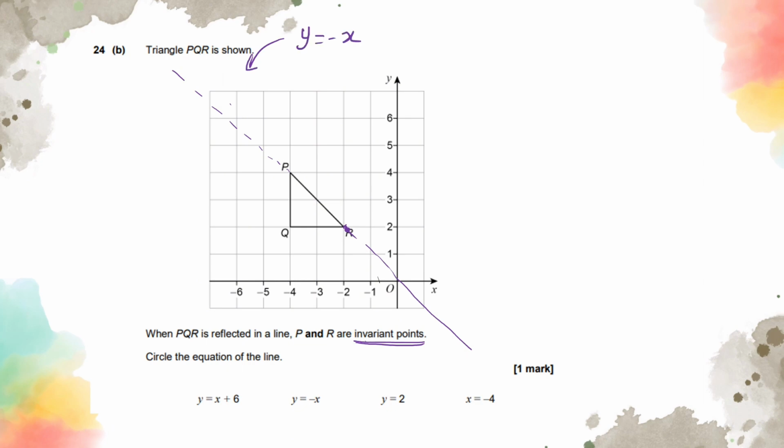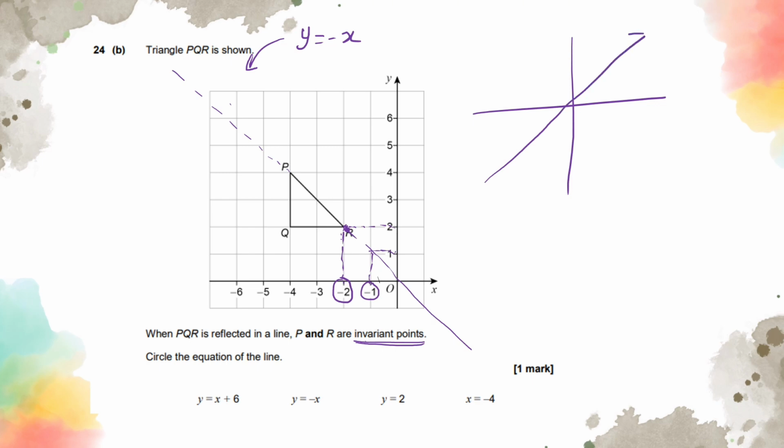Because whatever the y coordinate is, x is going to be the negative version of that numerical point. So the coordinate of y is 1, the coordinate of x is going to be the negative version of that. The coordinate of y is 2, the coordinate of x is going to be the negative version of that. So we need to remember,